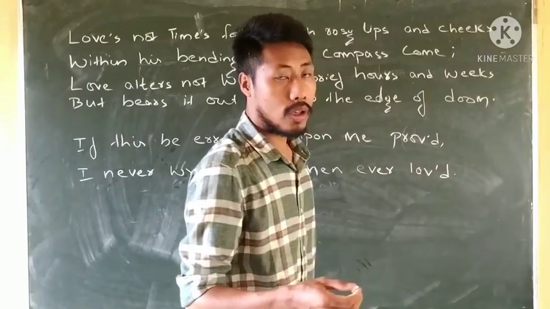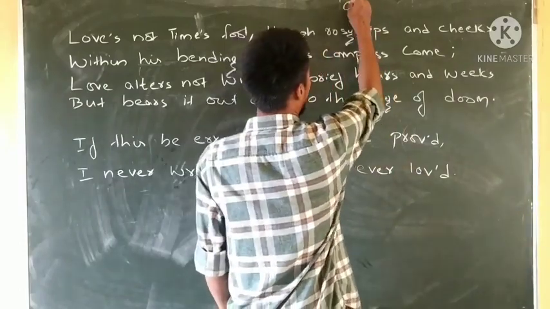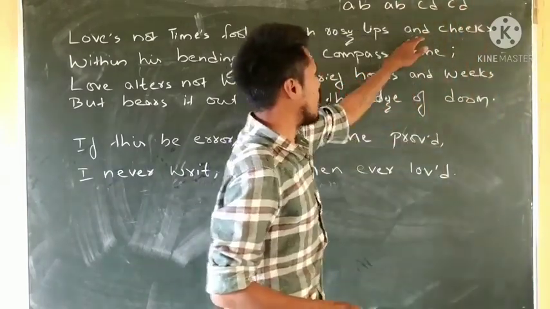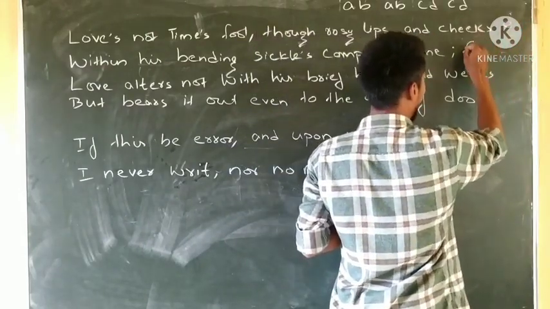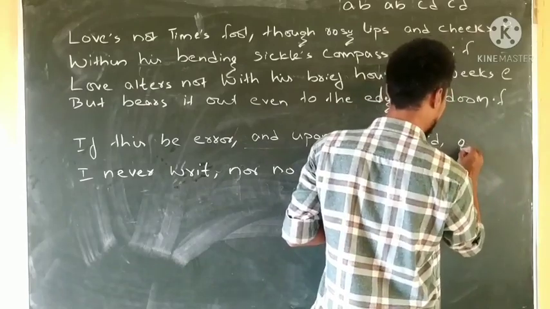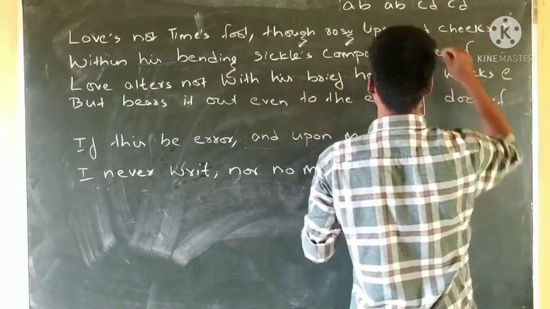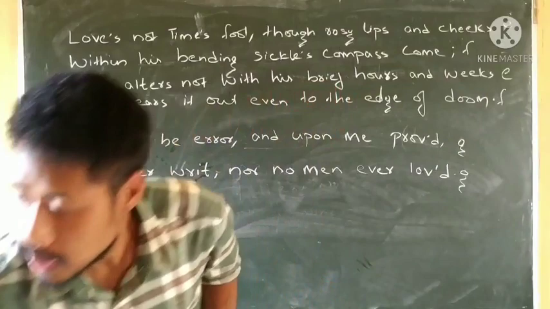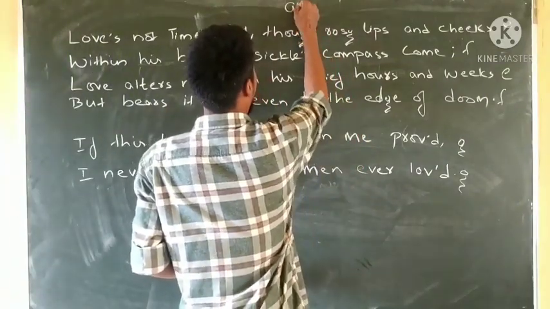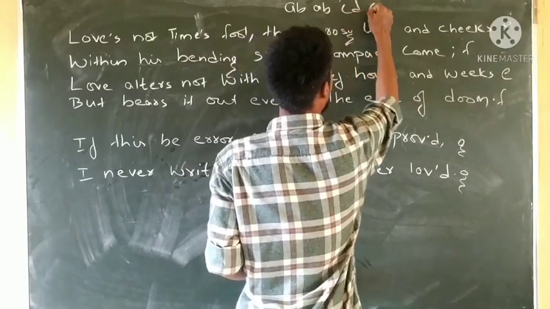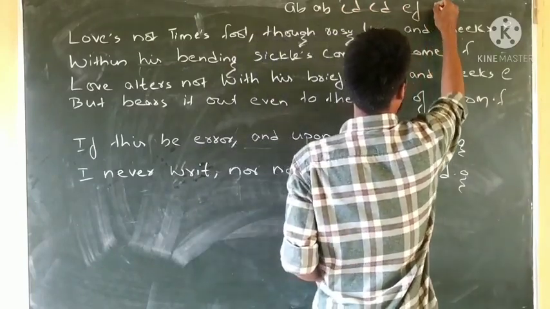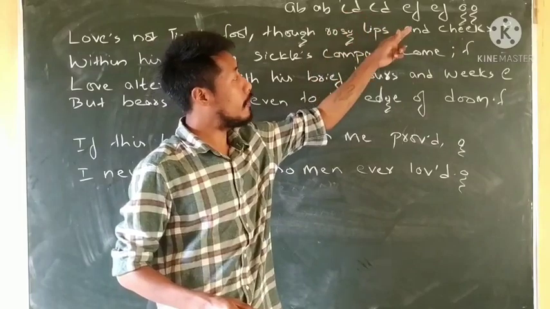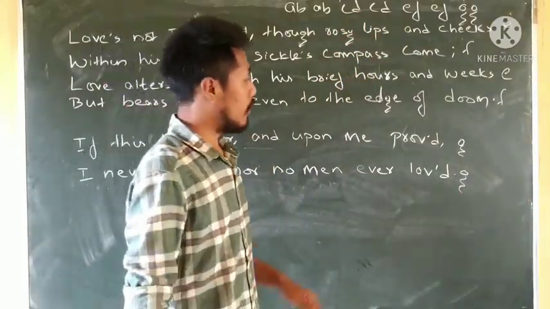We find the first 8 lines' rhyme scheme to be A, B, A, B, C, D, C, D. Now, here you will find it starting E, F, E, F, G, G. Therefore, the whole rhyme scheme of this very poem is A, B, A, B, C, D, C, D, E, F, E, F, G, G. It's the rhyme scheme of the poem.